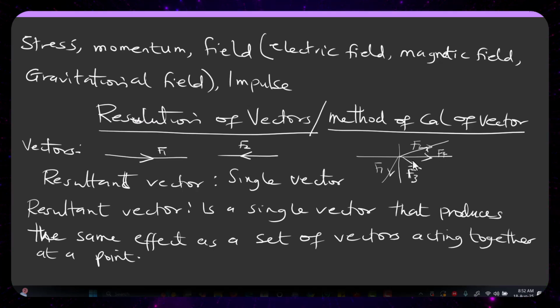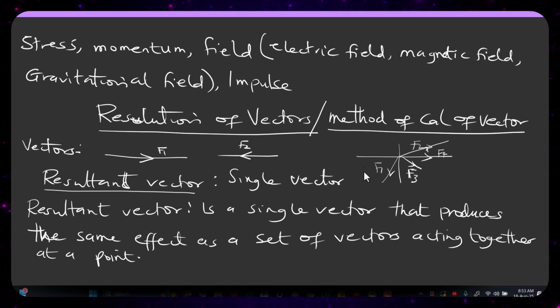Out of all these, I have four vectors or four forces. I'm expected to give a single vector or a single force that will produce the same effect as the set of vectors, and that is known as the resultant vector.